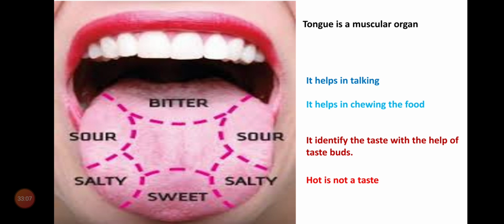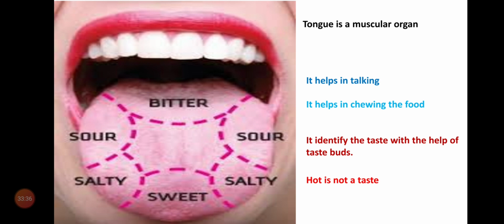Children, do you think hotness is a taste? It is not a taste. It is a spicy sensation. So sweet, salt, sour and bitter tastes are identified by the tongue. Tongue is useful for speaking. Tongue is useful for chewing the food. Tongue is useful for identifying the taste.